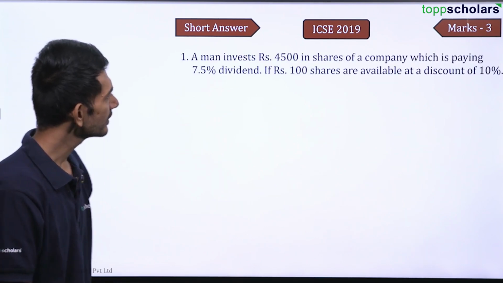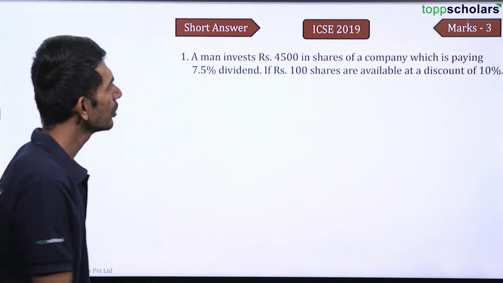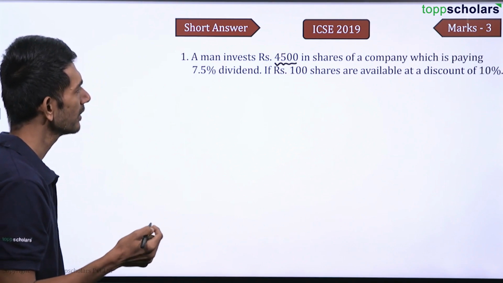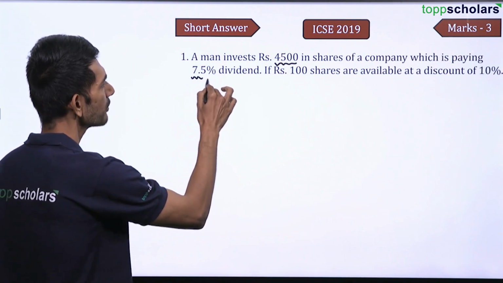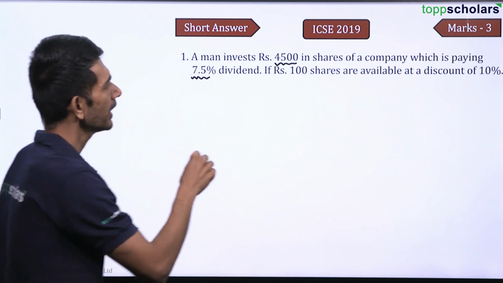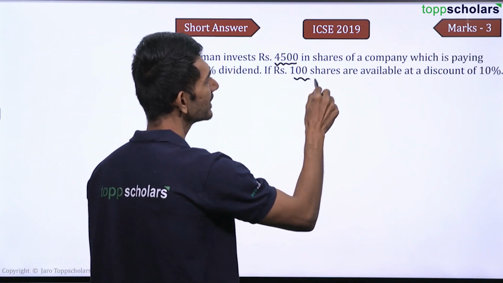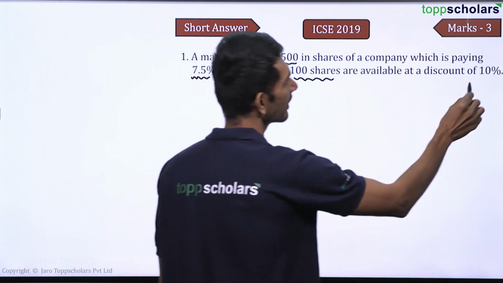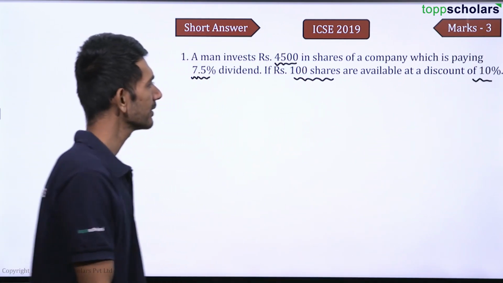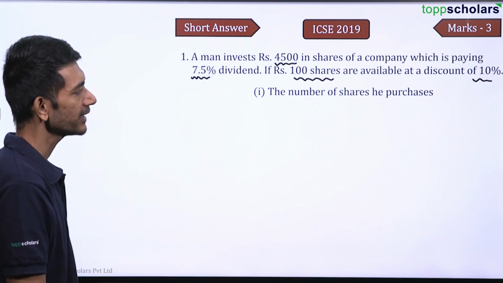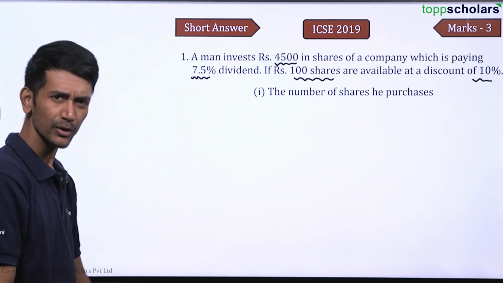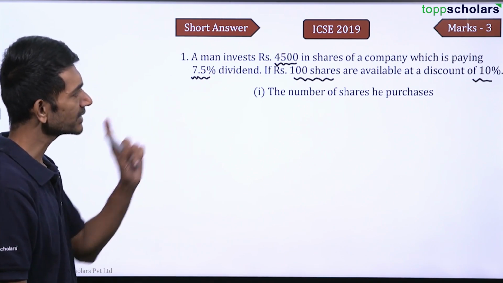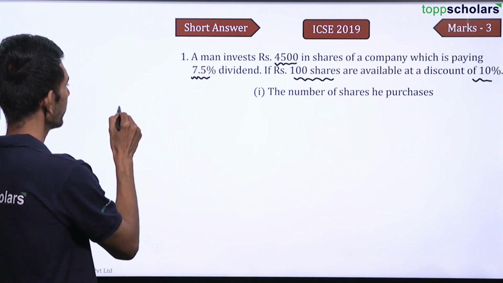Okay, the new question says, a man invested rupees 4,500 in shares of a company which is paying 7.5% dividend. If rupees 100 shares are available at 10% discount, then they're asking, find the number of shares he purchases. Let's focus only on the first sub part as of now. Now see, how much is he investing? His investment is how much?